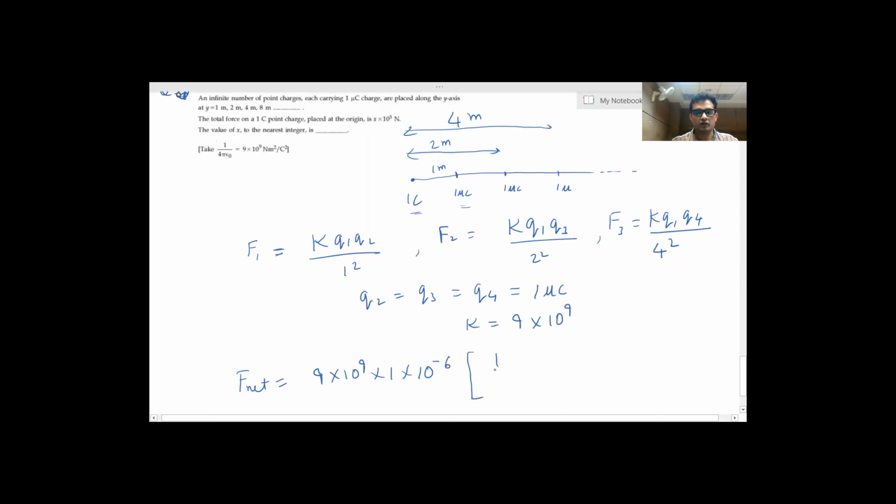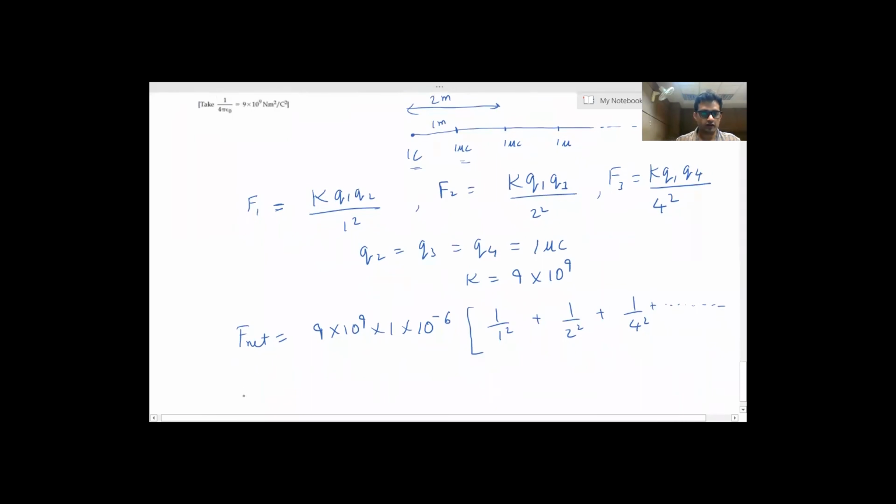And here 1 upon 1 square plus 1 upon 2 square plus 1 upon 4 square, and so on.